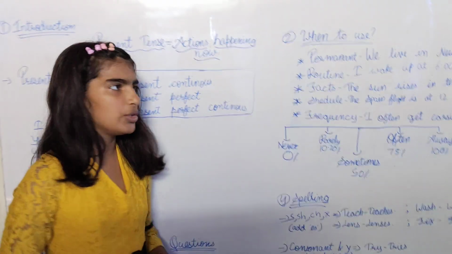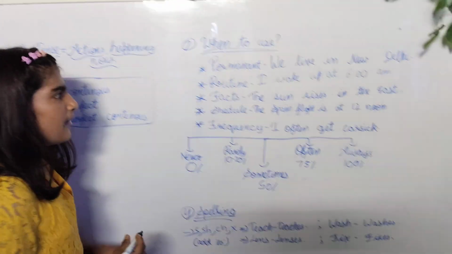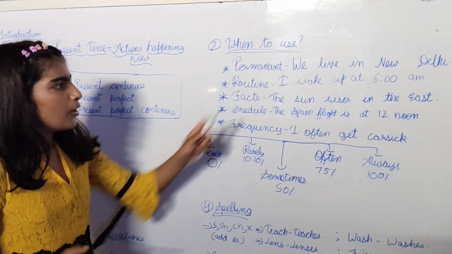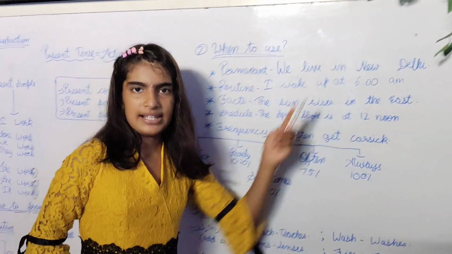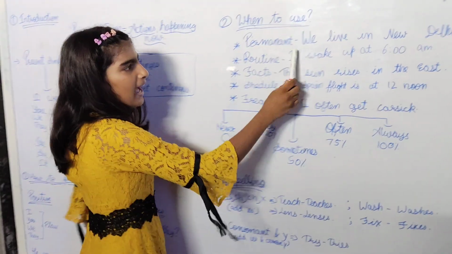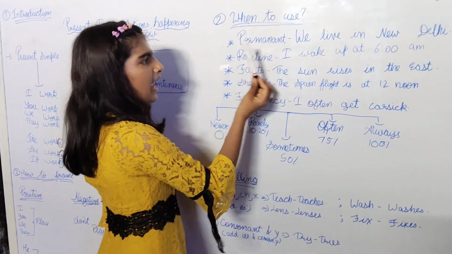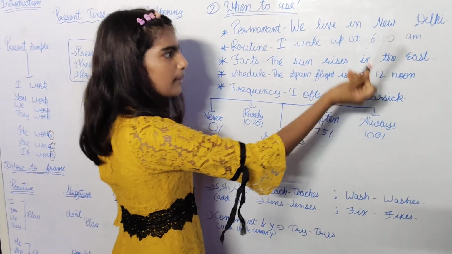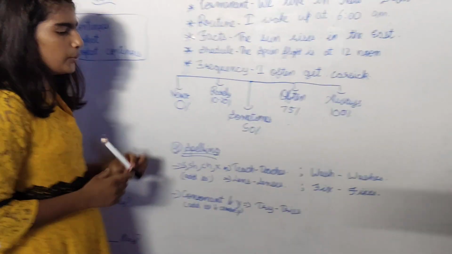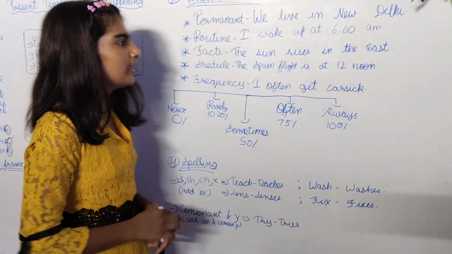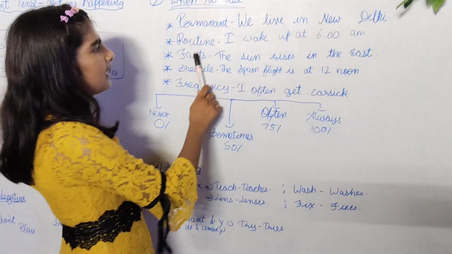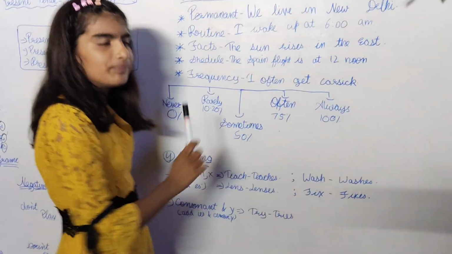Now let's talk about when to use present simple tense. If we have the permanent situation, permanent means it's a fixed place. For example, we live in New Delhi or we live in Bhopal. Similarly, I live in Madhya Pradesh and he lives in Punjab or Himachal Pradesh, etc. Now let's talk about the second point, which is routine. Routine is something that you follow every day. I wake up at 6 a.m. or he wakes up at 9 a.m.